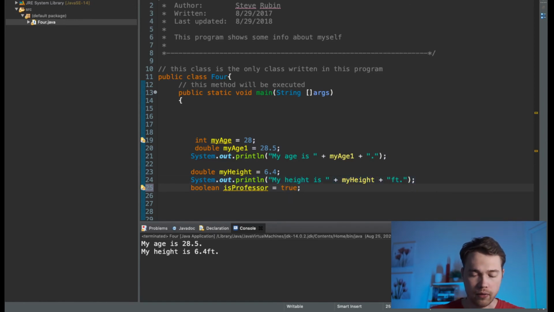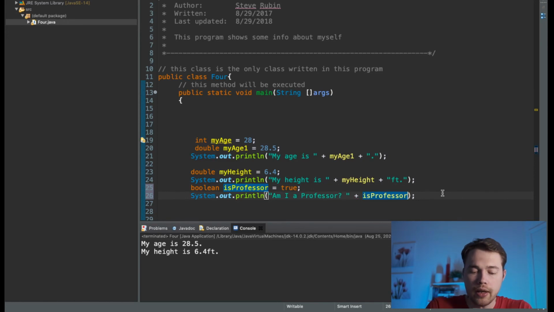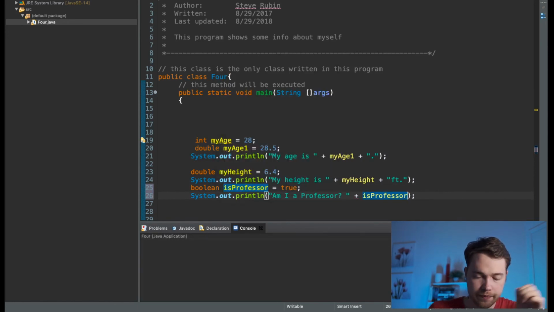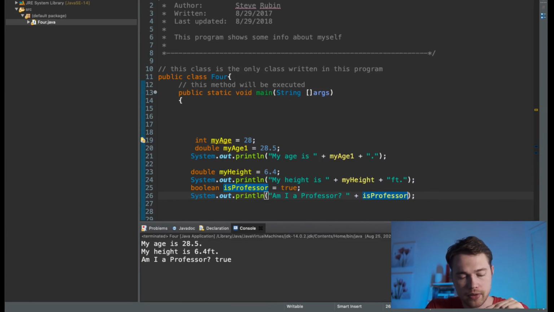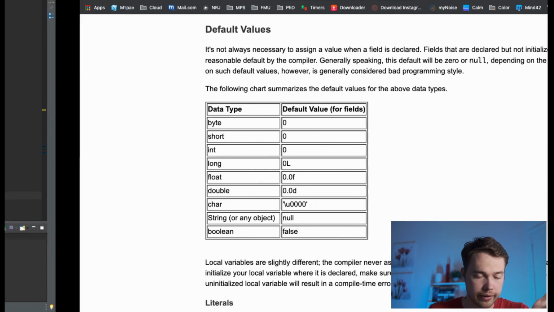And then I can also do the same thing. I can print it out. Say, for example, am I a professor? And then print out the value of this variable, which is isProfessor. I'm going to copy it here, paste it over here. Am I a professor? Plus isProfessor. So let's try to print it out. Okay, am I a professor? True. Perfect.